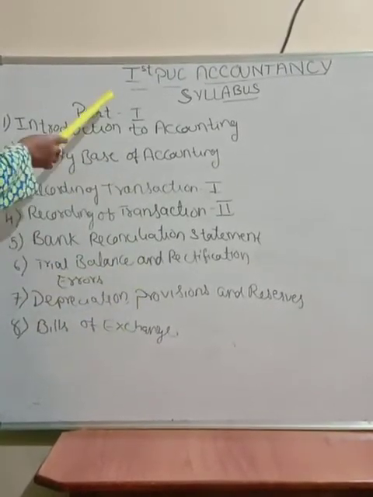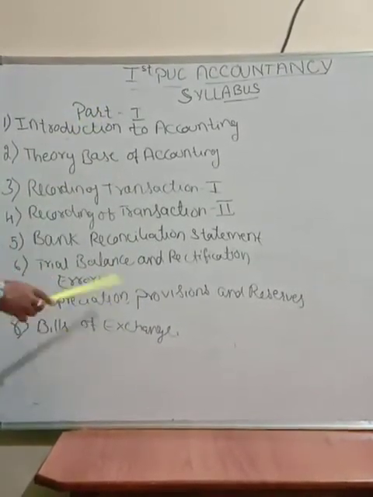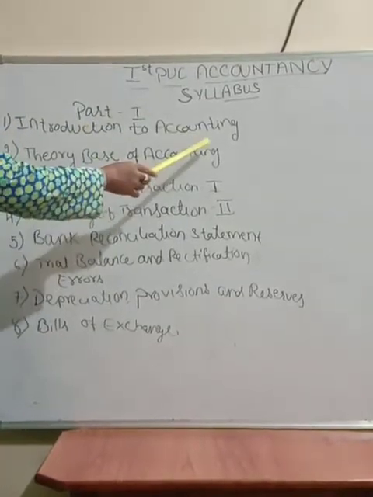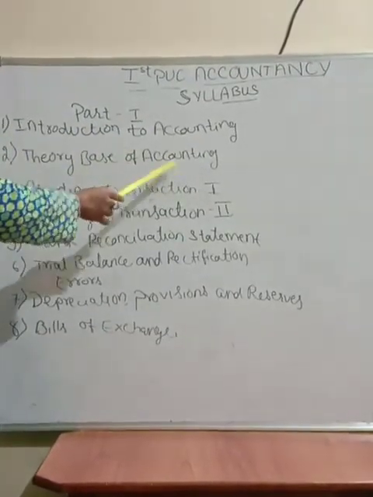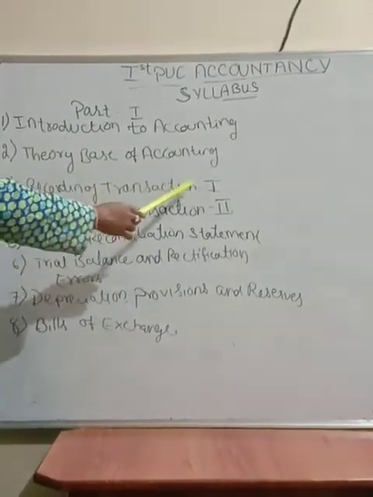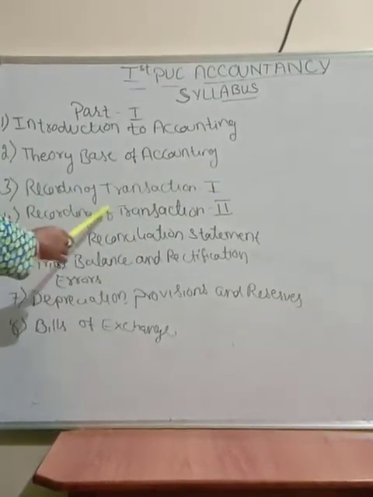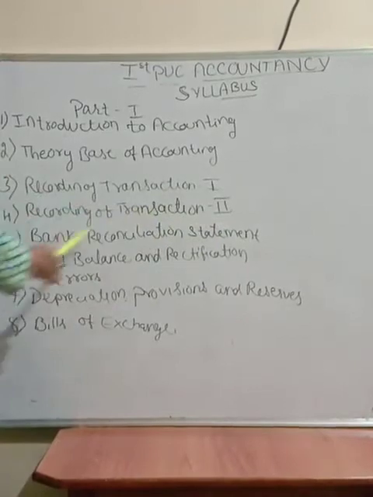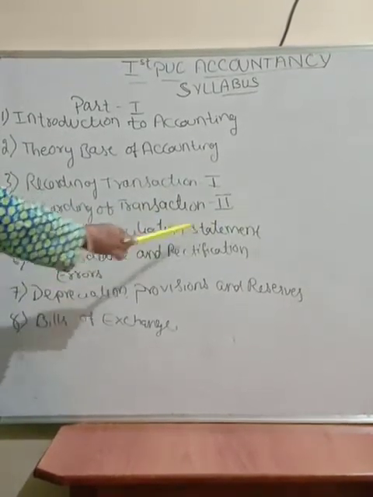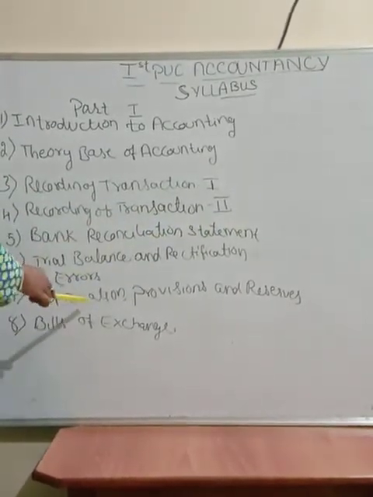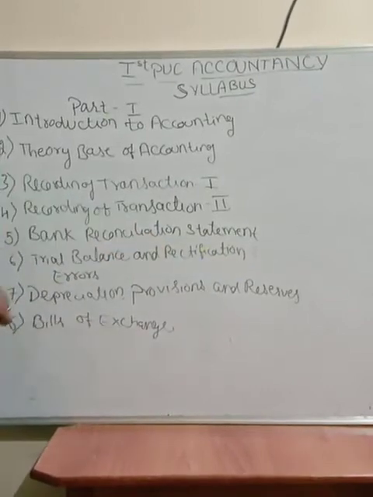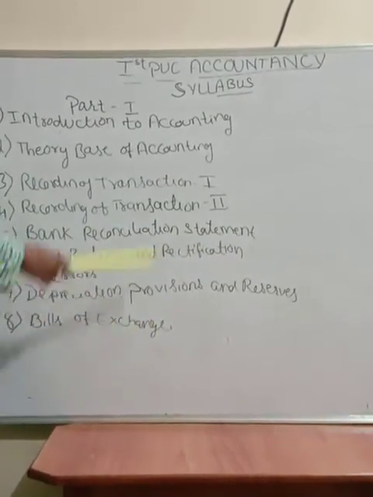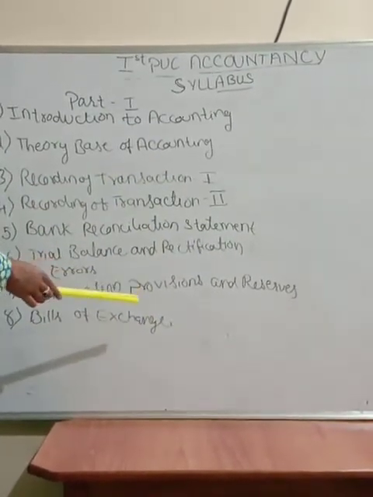This part 1 consists of 8 chapters: first, introduction to accounting; second, theory base of accounting; third, recording of transaction part 1; fourth, recording of transaction part 2; fifth, bank reconciliation statement; sixth, trial balance and rectification of errors; seventh, depreciation, provisions and reserves; eighth, bills of exchange. This is about the part 1 accountancy syllabus.